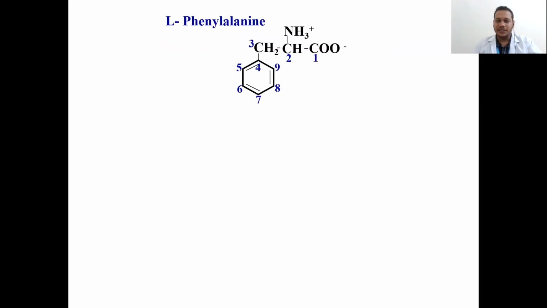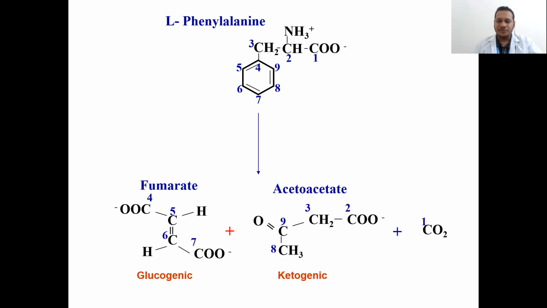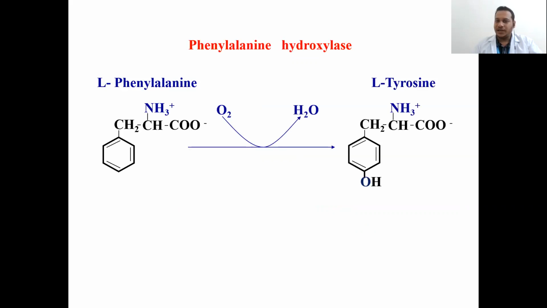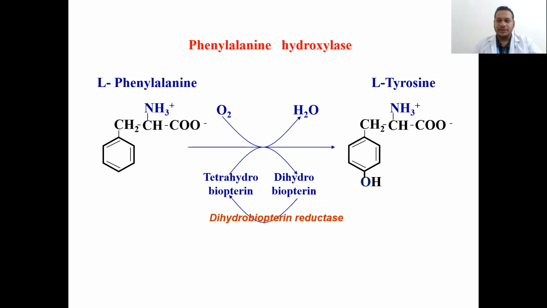First of all, how they are converted into glucogenic and ketogenic products. Phenylalanine gets converted into the glucogenic product fumarate and the ketogenic product acetoacetate, where phenylalanine gets converted into tyrosine with the help of phenylalanine hydroxylase. Another reaction takes place from tetrahydrobiopterin to dihydrobiopterin. This can be regenerated with dihydrobiopterin reductase, from dihydrobiopterin back to tetrahydrobiopterin, and here NADPH is converted to NADP.